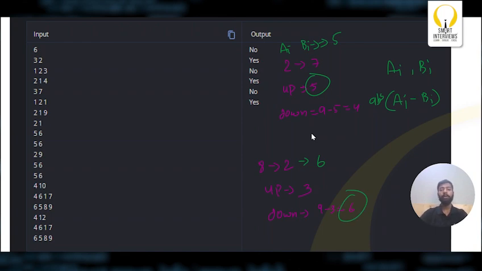The other move will be simply 9 minus ABS of A of I minus B of I, because the leftover moves will be the other operation. So the two operations are: operation 1 is ABS of A of I minus B of I. Then operation 2 is simply 9 minus operation 1. Now we know we can perform these two operations. Now let's construct the logic.